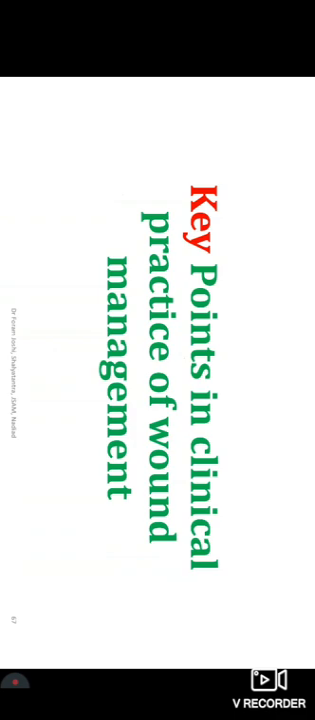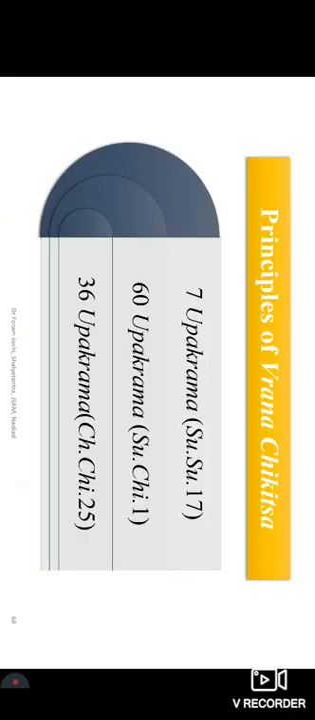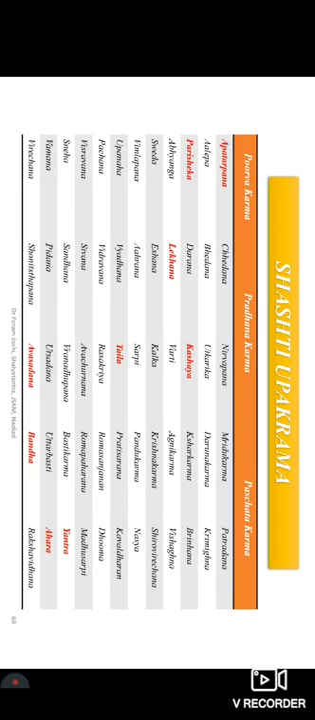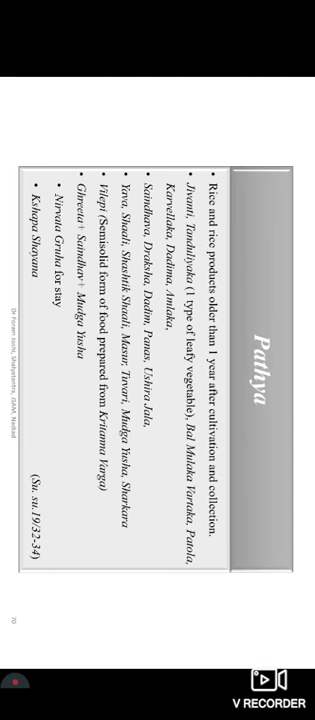Key points throughout the class of today. Principle of Vran Chikitsa should not be forgotten. What you should use in your clinical practice, whether the case is applicable for 7 upakrama, 60 upakrama of Sushruta, or 36 upakrama of Charaka. Shashti upakrama has been mentioned in the slide, and the highlighted upakramas are the ones essentially and maximally used in the treatments. Pathya and Apathya are listed in the slides, which are already mentioned by Sushruta.